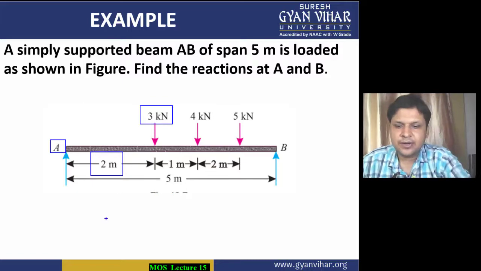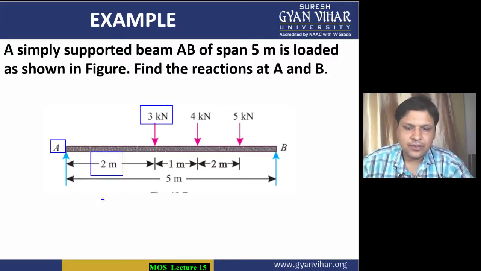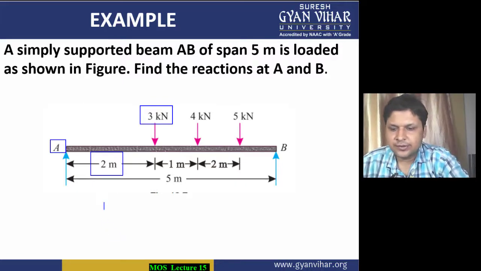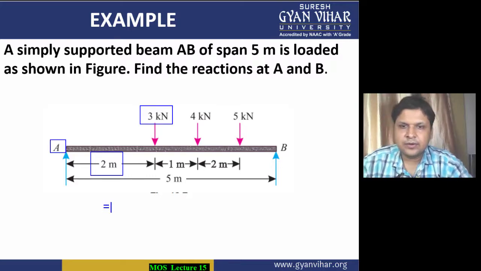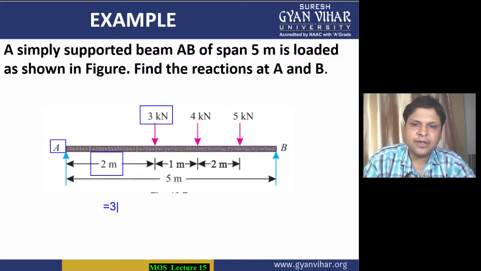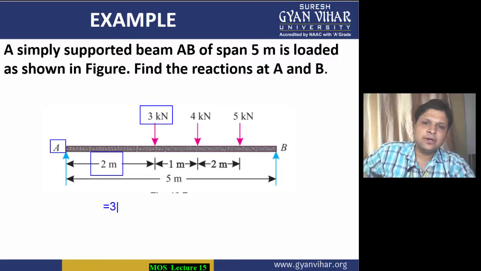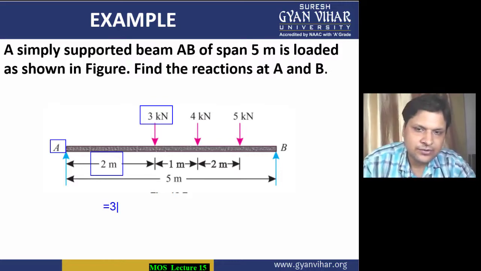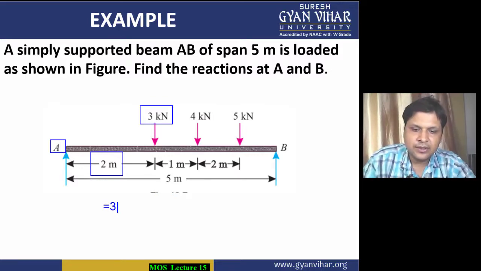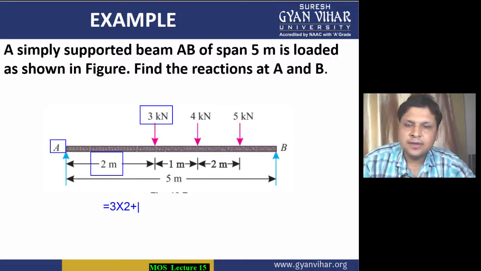So how can we write it? I am taking out the clockwise moment. First force is 3, so 3 into, what is the distance? 2 meter. Then plus. What is the second force?